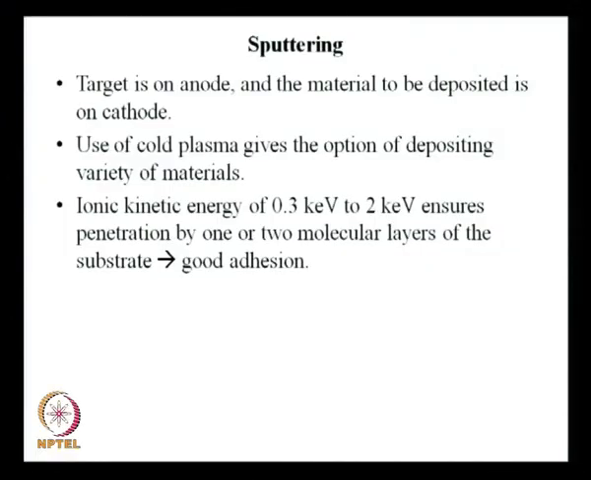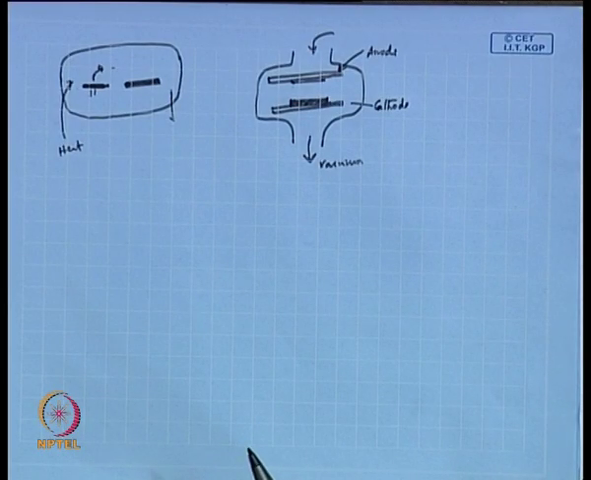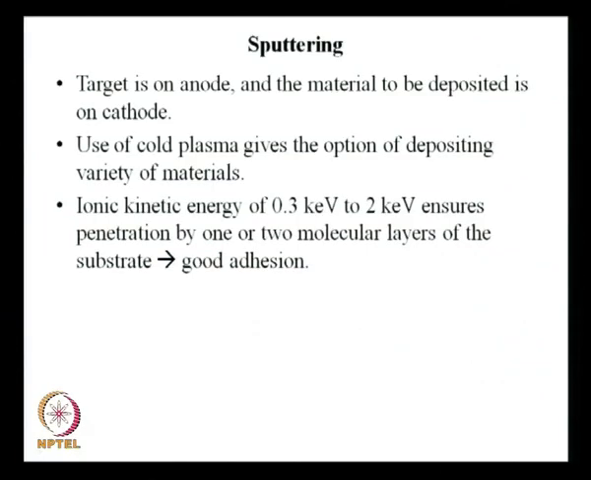Use of cold plasma gives the option of depositing variety of material. So, you are creating a plasma inside. So, you do not need to rely on the temperature to get this deposition done. So, this allows deposition of variety of materials. Ionic kinetic energy of 0.3 keV to 2 keV. This ensures penetration by 1 or 2 molecular layers of the substrate.